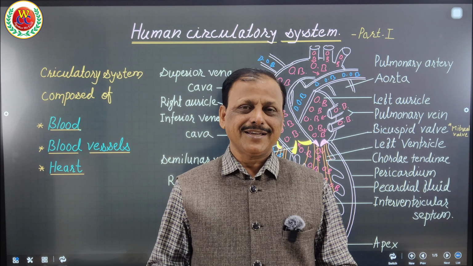So separately, we have the bicuspid and tricuspid valves as well as the semilunar valves to maintain the one-way circulation of blood, as pure and impure. The blood which comes as impure, deoxygenated blood, is pumped to the lungs through the pulmonary artery, where it gets oxygenated. Carbon dioxide is delivered out, oxygen is taken in.